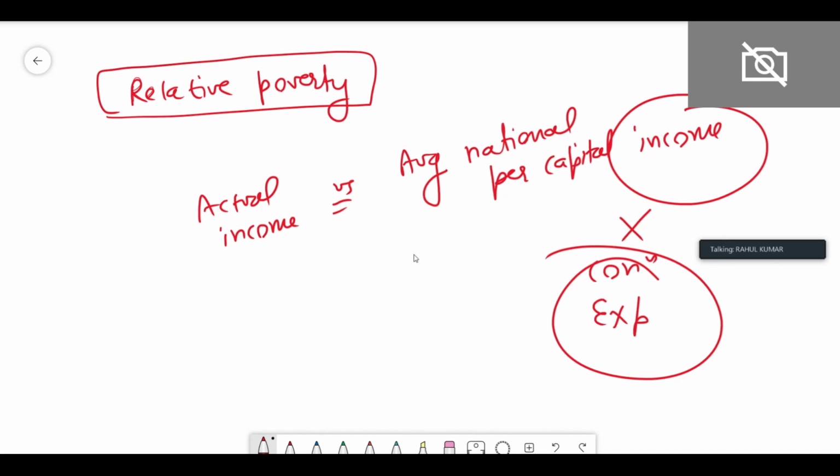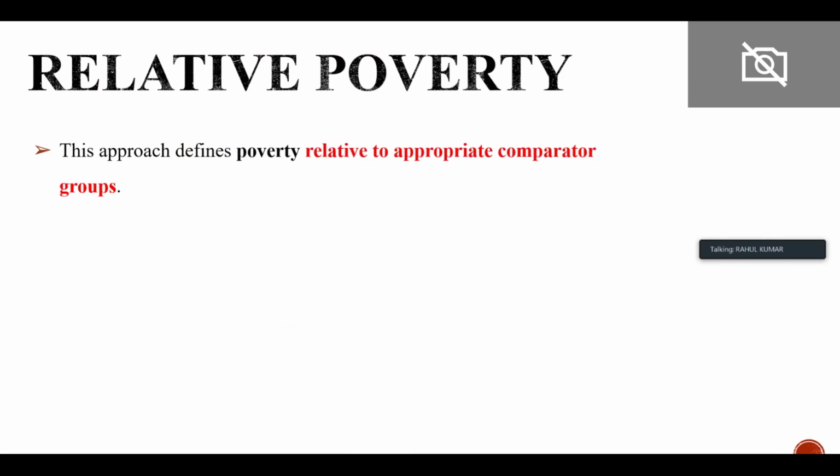So if the average national income is 1 lakh rupees in India, the people who are earning less than 1 lakh rupees are relatively poor, and the people who are earning more than 1 lakh rupees are not relatively poor. This is the primary difference between relative poverty and absolute poverty, right?